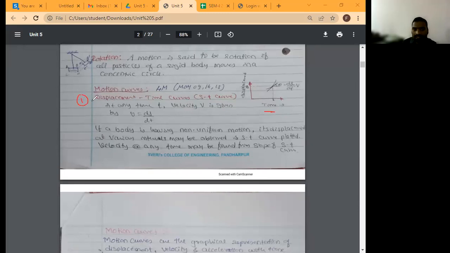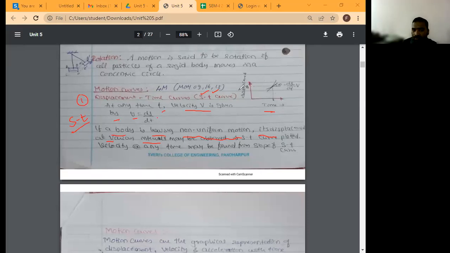First one is the displacement-time curve. Displacement is denoted as S, and time is denoted as T. So this displacement-time curve is also called the ST curve. At any time T, velocity v is given by the rate of change of displacement. If a body is having non-uniform motion, its displacement at various intervals may be observed and the ST curve is plotted. Velocity at any time may be found from the slope of the ST curve.